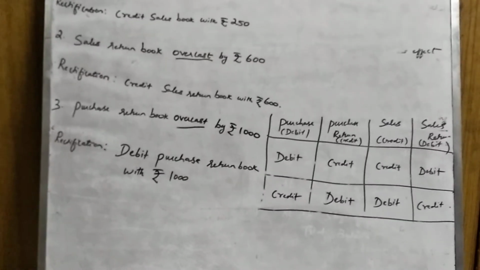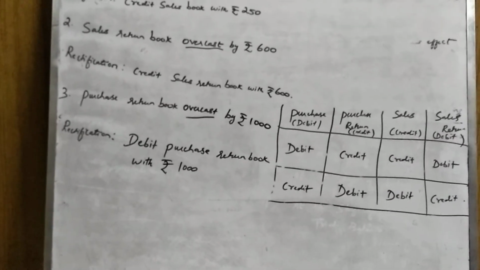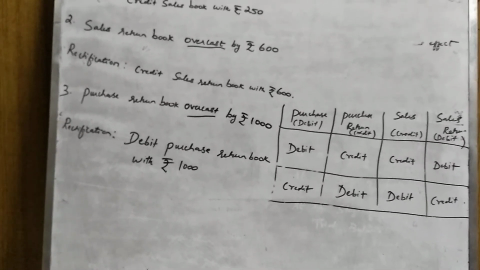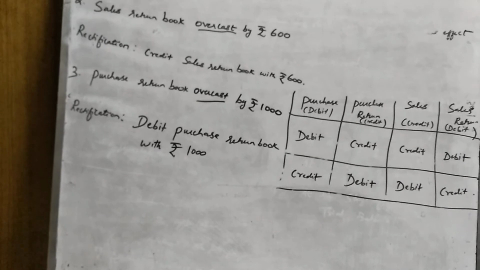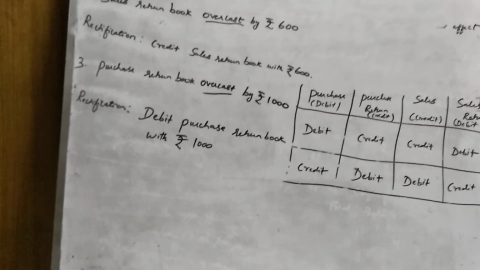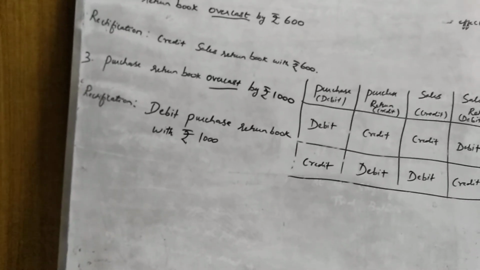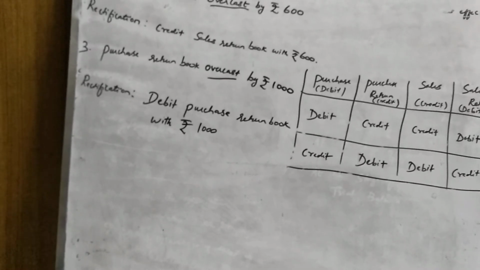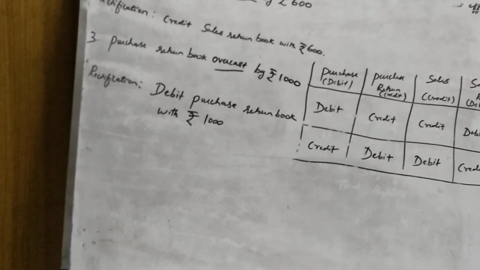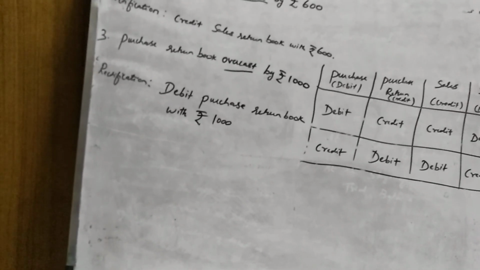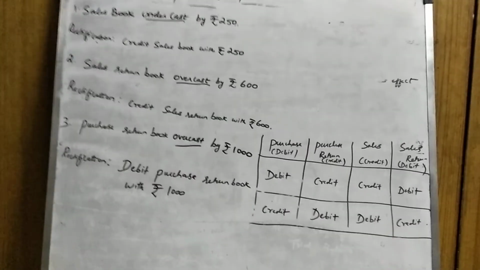I hope you understood about the different types of errors, the classification, what those are, and what the different stages are: at the stage of writing the journals, the stage of posting, at the stage of balancing, at the time of preparation of the trial balance, before the preparation. Then we have come across the casting, undercasting and overcasting, and one-sided error. If it is before the preparation of trial balance, a single line explanation to that effect is required. It is more than sufficient. Able to understand?